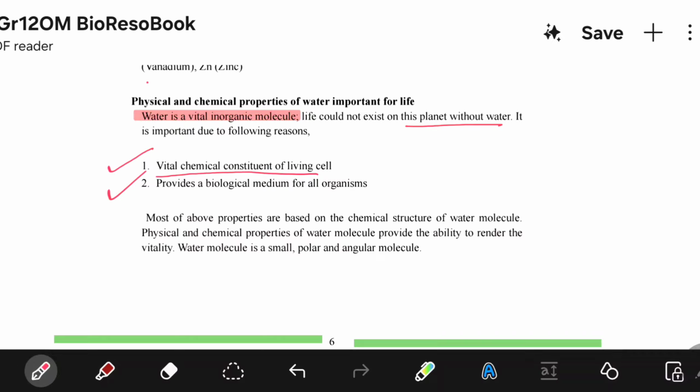So, four major properties of water to maintain life on Earth. What are the four major properties of water? Cohesive behavior, ability to moderate temperature, expansion upon freezing, versatility as a solvent. These are the four major properties of water, right? This can be questioned in a structured essay: properties of water related to function. Let's see. What is cohesive behavior? What is cohesion? What is adhesion? Let's see.